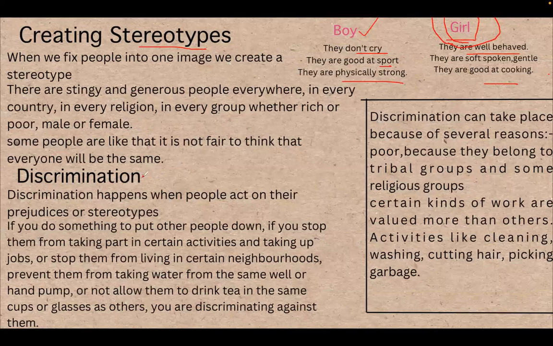So let us see what is discrimination. Discrimination is nothing but when people act on their prejudices or stereotypes, it is called discrimination. If you do something to put other people down, if you stop them from taking part in certain activities or taking up jobs, and stop them from living in certain neighborhoods, prevent them from taking water from the same well or hand pump, or not allow them to drink tea in the same cup or glasses as others, you are discriminating against them.